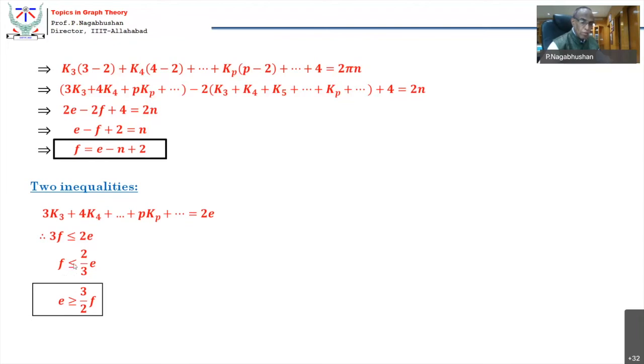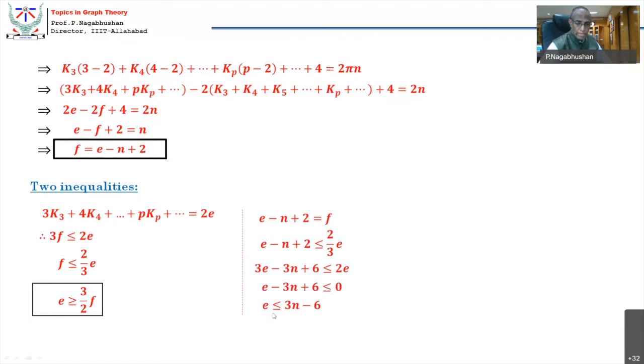When will it be equal? Only when all of them are triangular faces. When will all the faces be triangular? Only when the graph is a maximal planar graph, because maximality of planarity is triangularization of the graph. Okay, so making use of this inequality, putting this inequality into this, we get another interesting inequality. In place of f, I put an inequality less than or equal to 2 by 3 e, and then simplify this. When I simplify this, I get e is less than or equal to 3n minus 6.